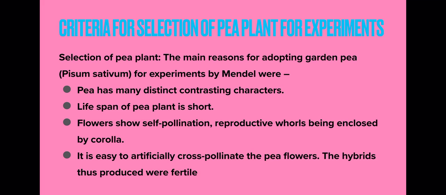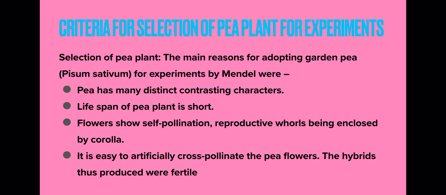Now what is the meaning of pure line? When continuous self-pollination is done for several generations, the expression of a particular type of trait gets stable. Suppose we are taking violet and white flowers.